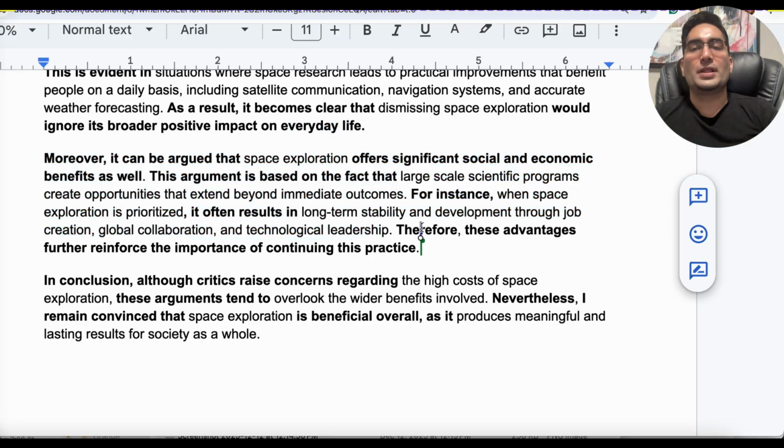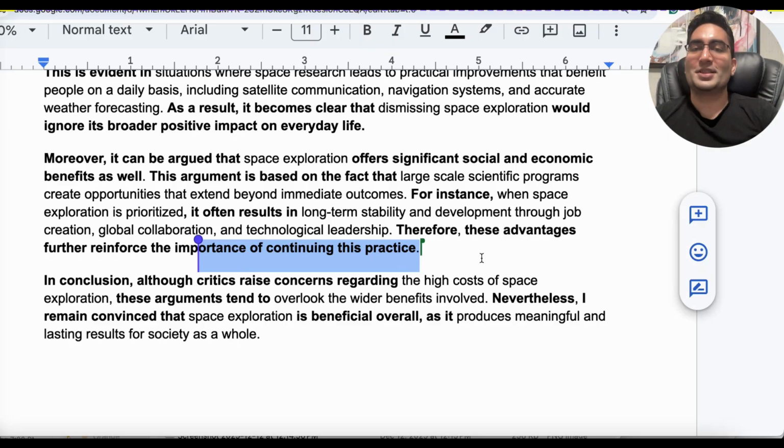Finish this off with something like therefore. Notice how we're not using the same words, we're using synonyms. Therefore, these advantages further reinforce the importance of, and here, of course, adapted based on the context. In this context, this fits, continuing this practice.